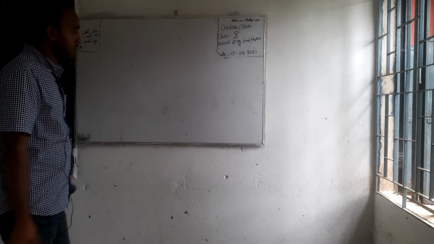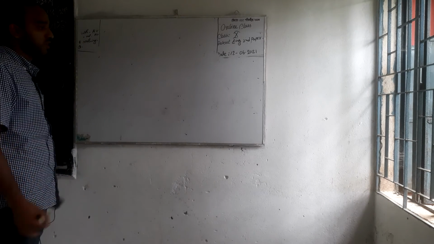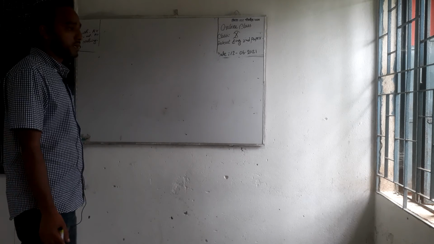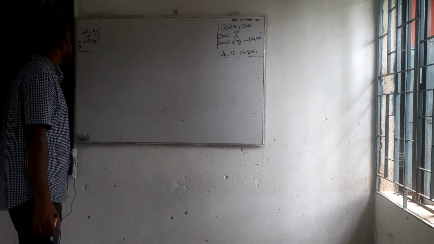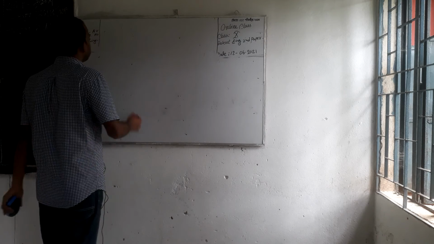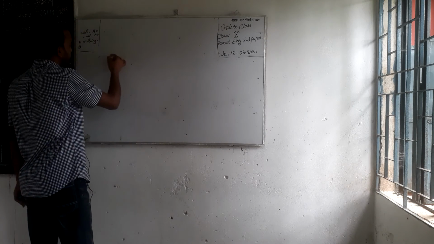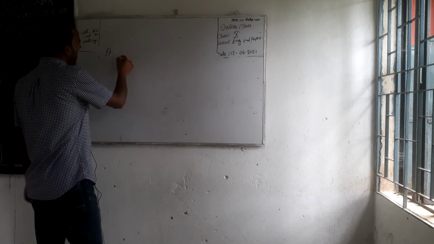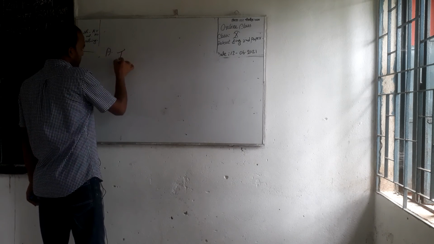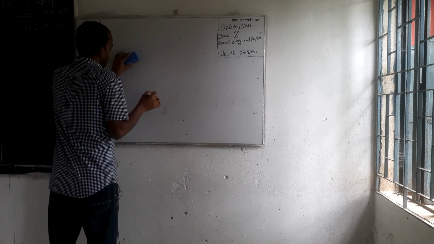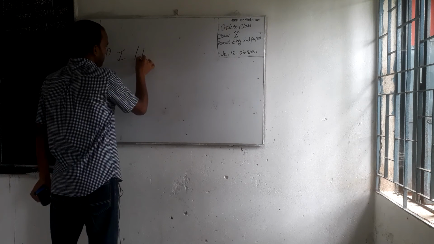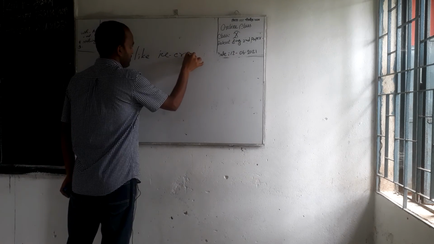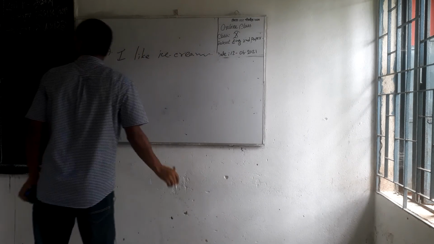Dear learners, now we will see how a statement without auxiliary verb can be converted into interrogative. I like ice cream.